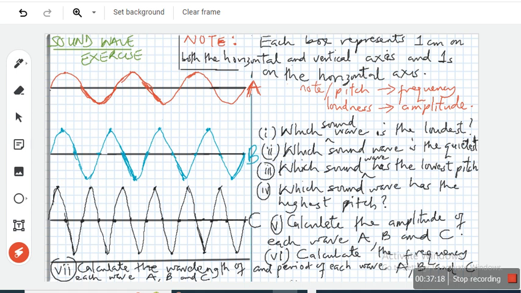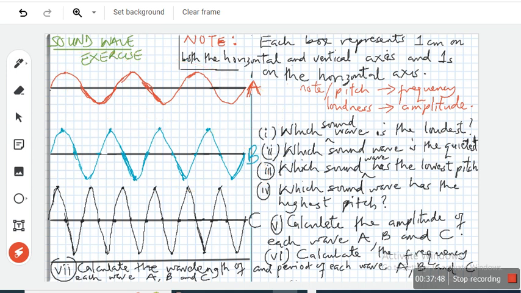Without wasting our time, let's look at these 3 waves, A, B, C. Which one has the highest frequency? Remember, frequency is the number of cycles made in 1 second. Just think of how many cycles each of them made, because the time is the same.